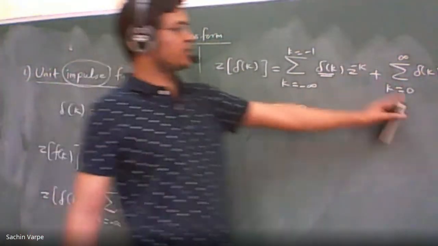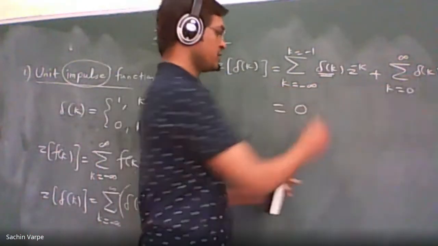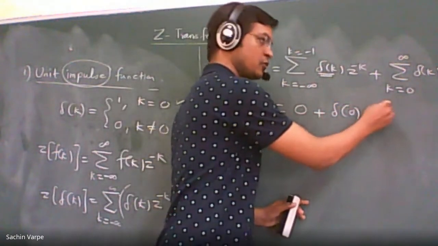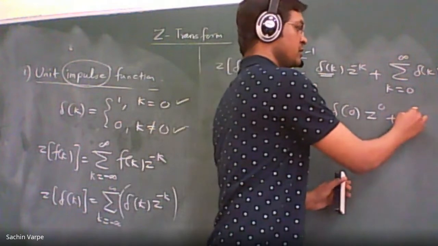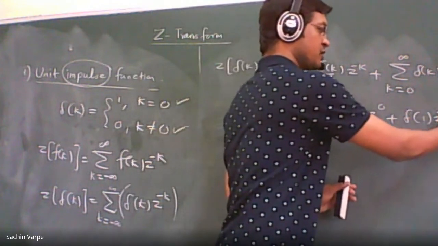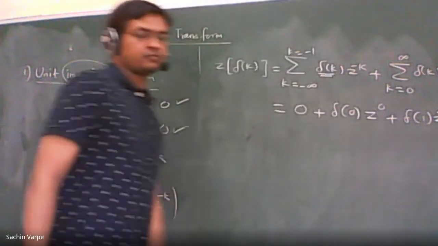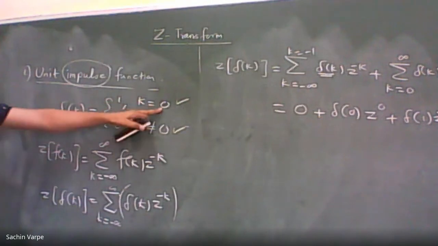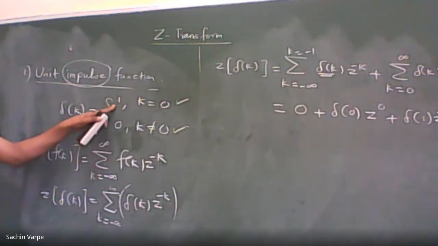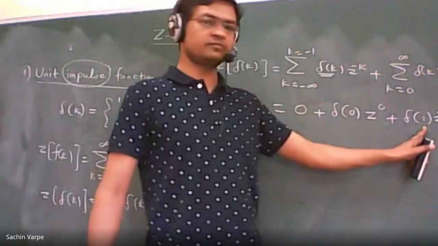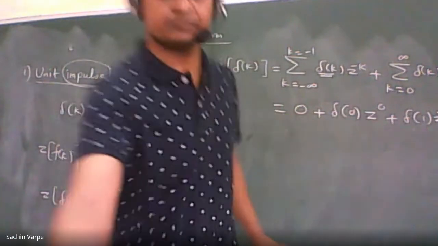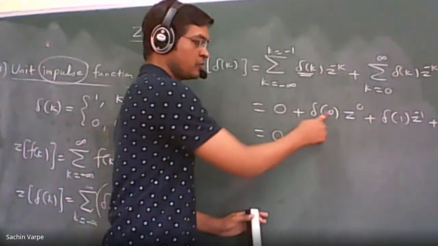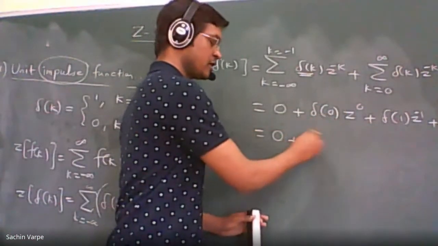And when I write k equal to 0, the next term will be delta 0 z raised to 0, plus at k equal to 1 delta 1 z raised to minus 1, plus and so on. Am I right? So what is delta at 0? 1. What is delta at 1? 0. Delta at 1 is 0, and further all terms will be 0. So that will be 0 plus delta 0, which is 1, the only non-zero term.